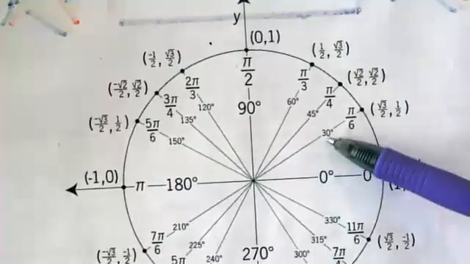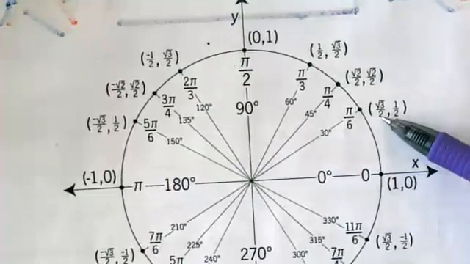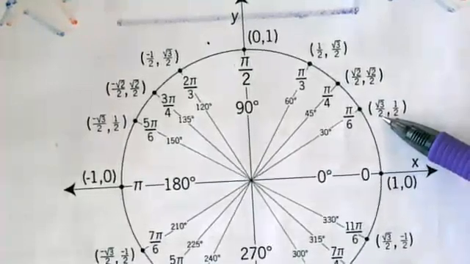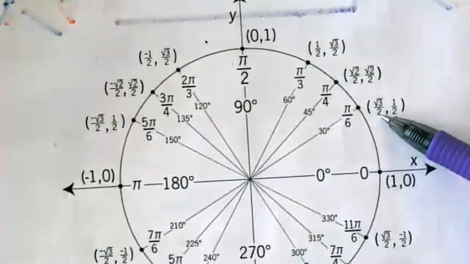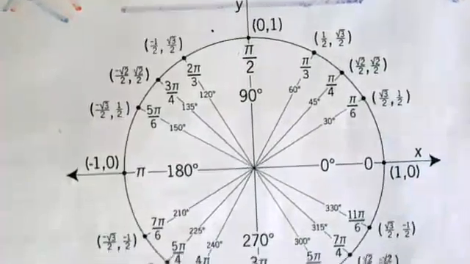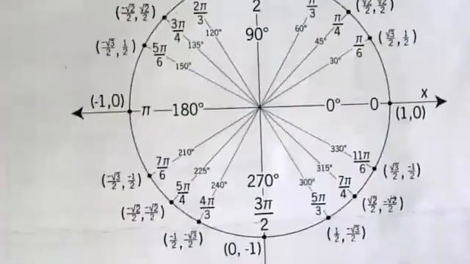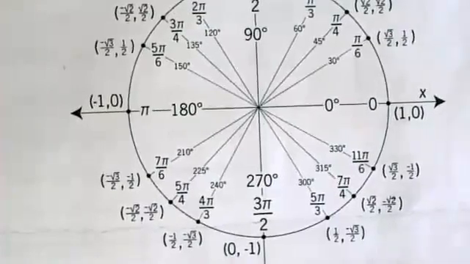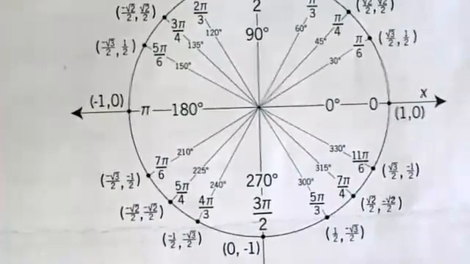All right, so if I asked you for the cosine of 30 degrees, what is the cosine of 30 degrees? So find 30 degrees, look for the X coordinate. The cosine of 30 degrees is root 3 over 2. Okay with that? So could you guys please, and don't shout out answers, maybe just write them down in the margin of your paper. Can you find me the sine of 225 degrees?